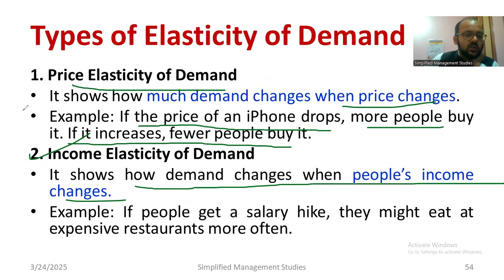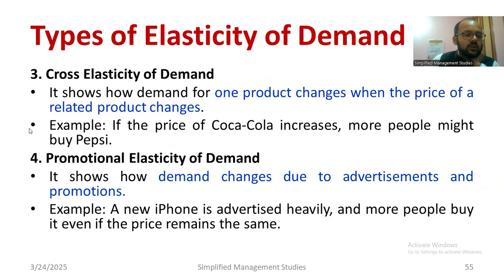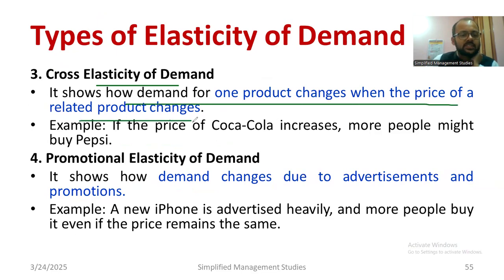I hope you understood. Another one is called cross elasticity of demand. In this case, demand for one product changes when the price of a related product changes. Suppose the price of Coca-Cola has been increased. Of course, what will I do? I'll change over to Mirinda or Pepsi, or I'll go to Thums Up. That is called cross elasticity of demand.